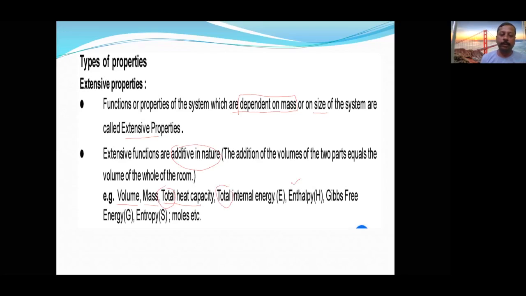Total Gibbs free energy is an extensive property. Total entropy is an extensive property. Number of moles is an extensive property. They depend on either mass or size. So these are the extensive properties. Now I think it is clear to all of you. Now let us see the next slide.